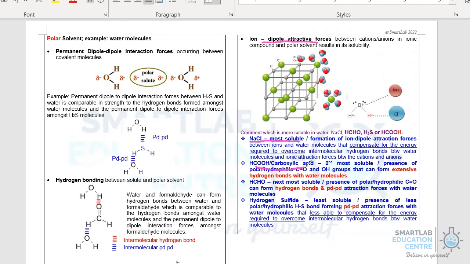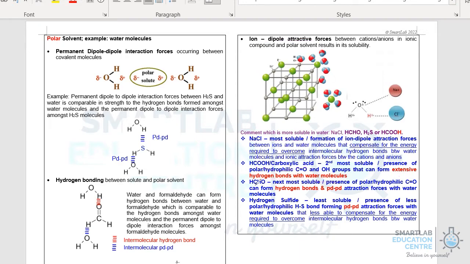Next will be your carboxylic acid, or in this case, your ethanoic acid. In the case of ethanoic acid, they could form extensive hydrogen bonds with water molecules, as ethanoic acid has the C=O group, which can form H bonds with water molecules, and also the OH group, which can also form H bonds with water molecules.